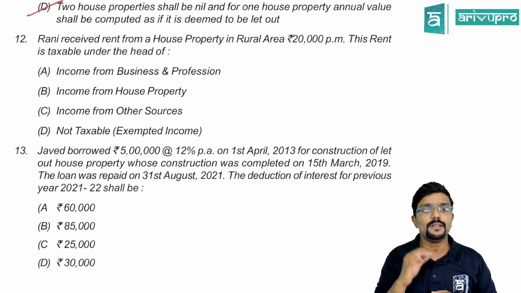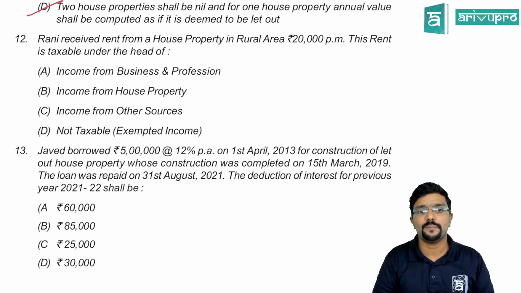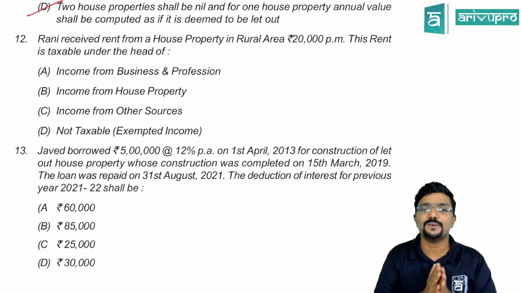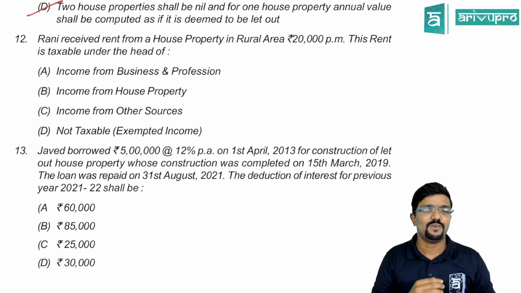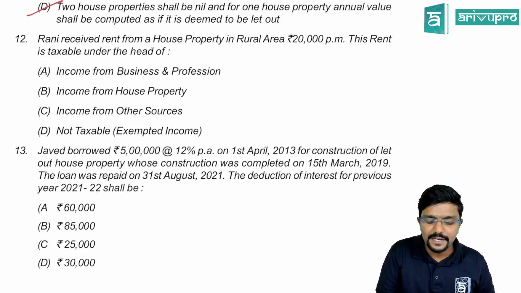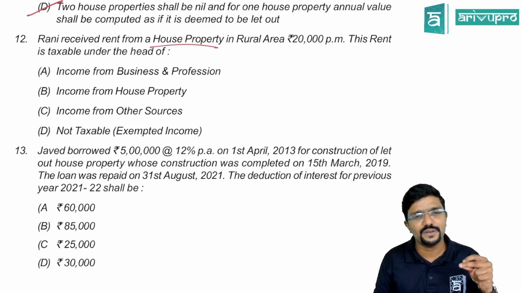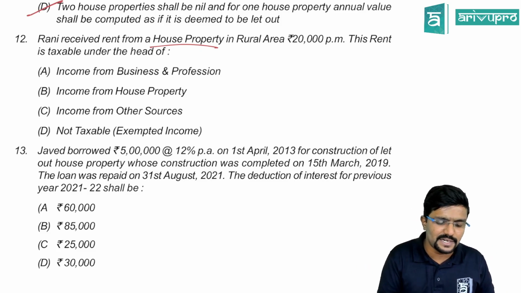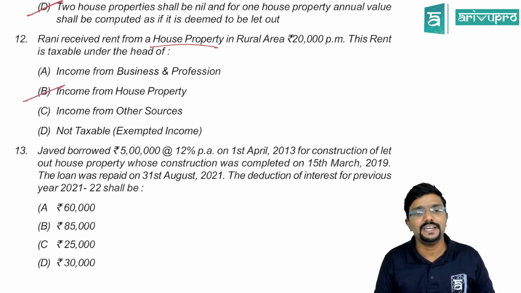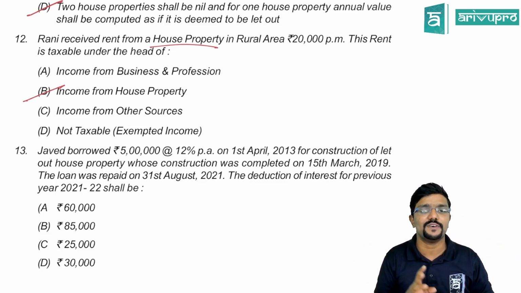Chalo. Rani received rent from house property in a rural area, 20,000 per month. This rent is taxable under which head? For her, there is no clarity on the property. Whenever there is no clarity like this, you can consider it as property owned by her but not used for business. Then in that case, income will be taxable under house property. But there are different opinions on this.